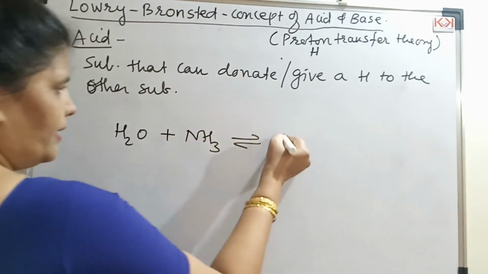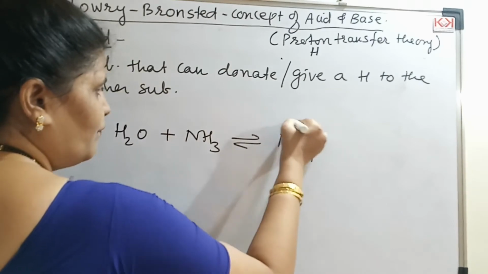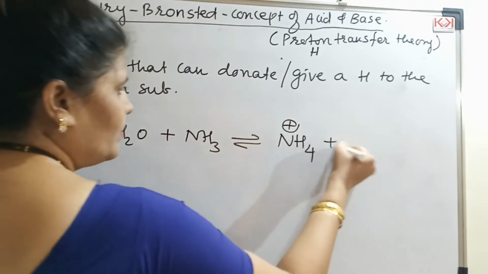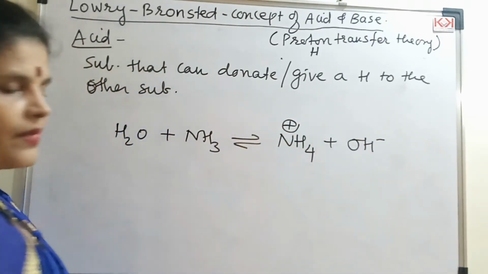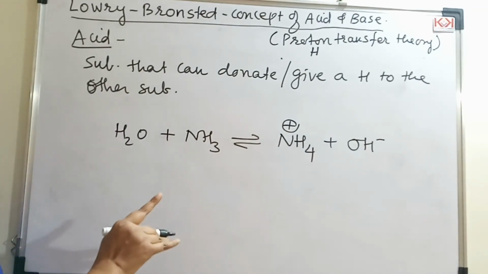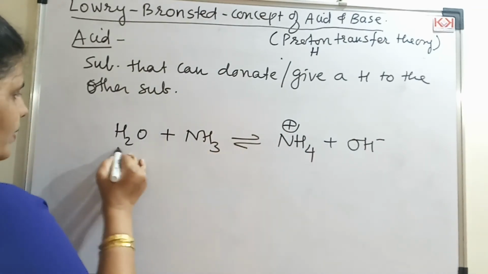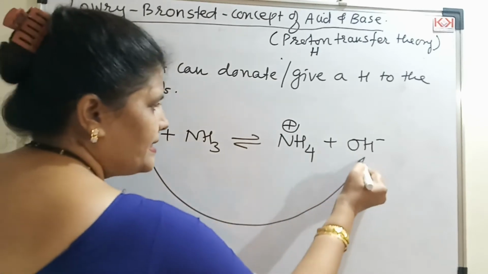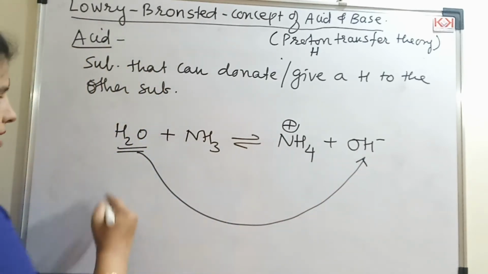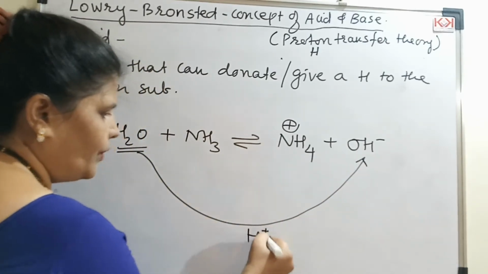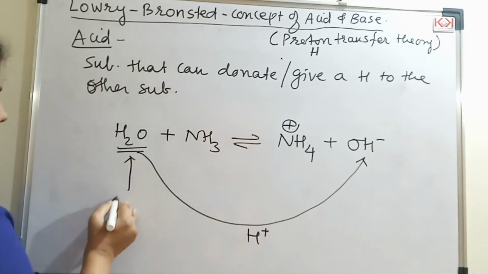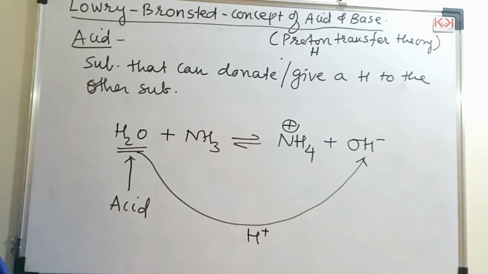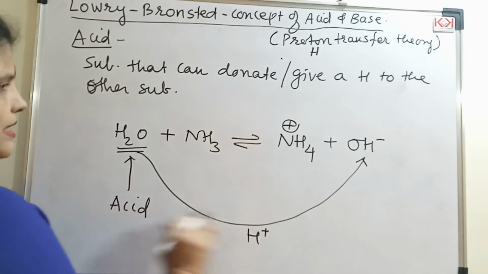What will be the product now, student? It will be NH4 plus and OH minus, right? The first possibility: what is getting formed here? Water is becoming hydroxide. What has it lost? It has lost a proton. So what is water here? Water is a Lowry-Bronsted acid according to the definition, right? So this is an example.